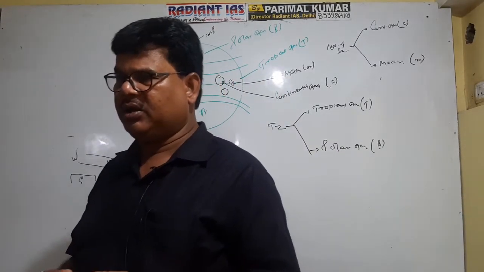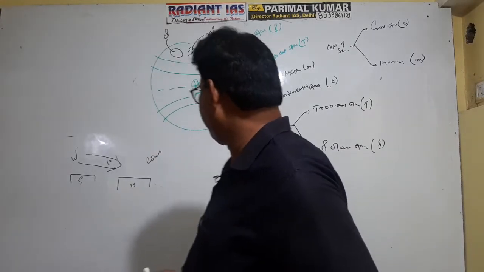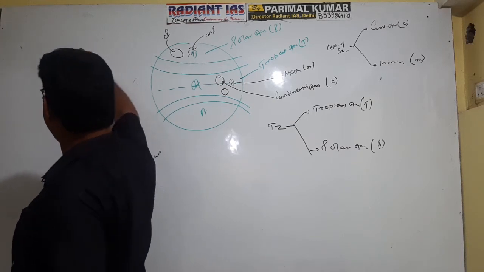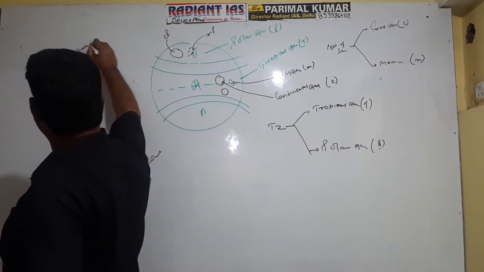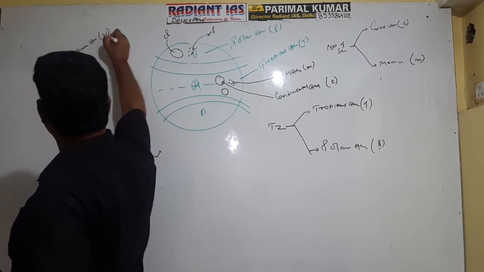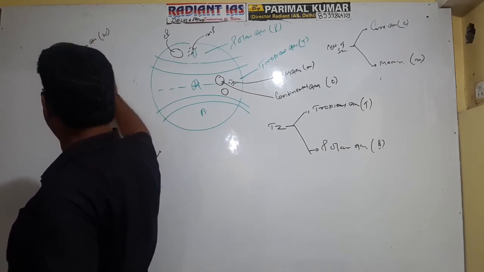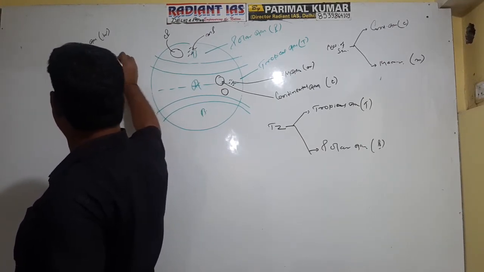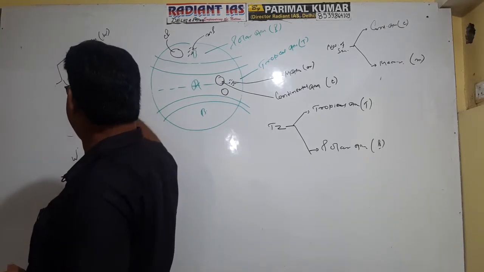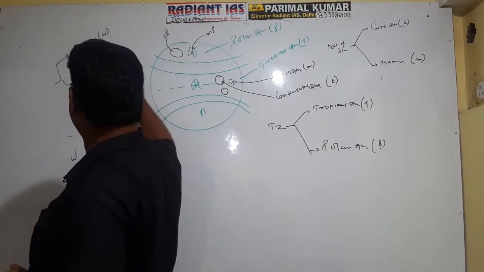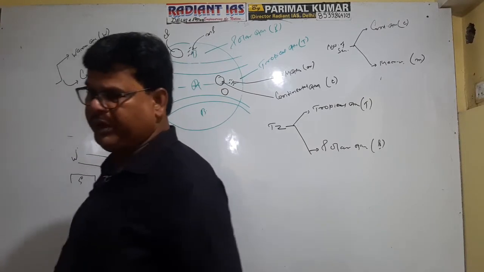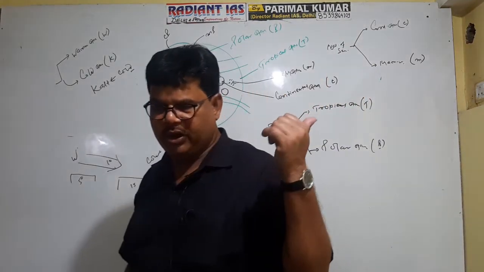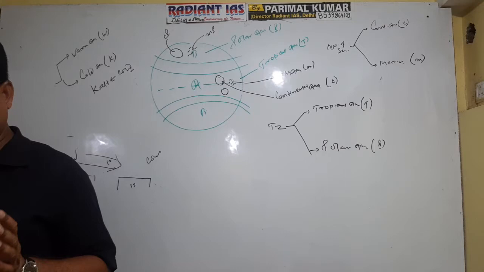So on the thermal basis, there are two types of air mass. One is warm air mass, indicated by capital W, and second is cold air mass, represented by capital K. K means cold, from the German kalt. We do not use the term C in order to avoid confusion, because we already use C for the continental region.